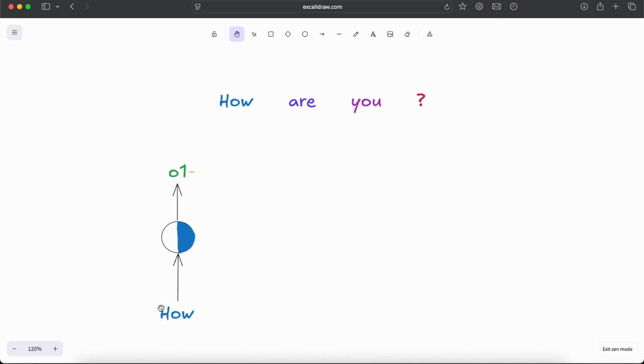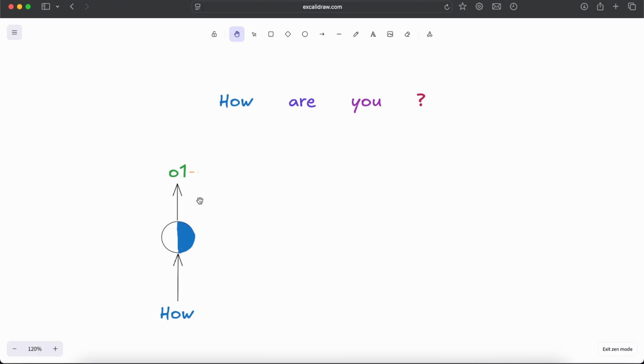I have ignored that in this explanation, but you can assume that there is some technique with which we have encoded this information into a numerical form, and then we are passing this token into this feed-forward neural network. So let's assume this is a feed-forward neural network for now, because it looks like one.